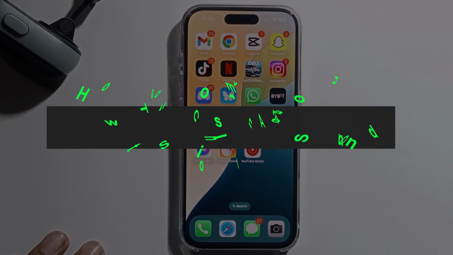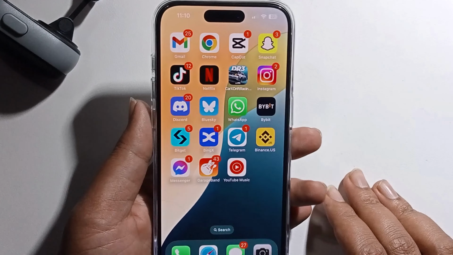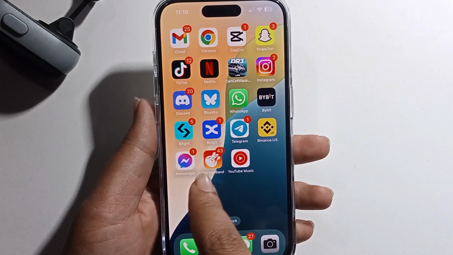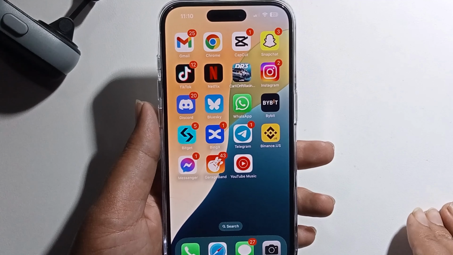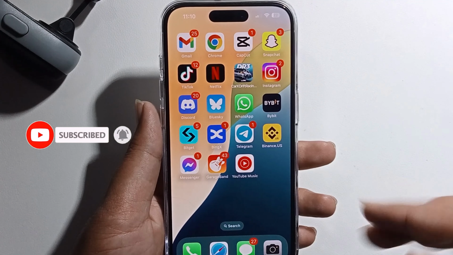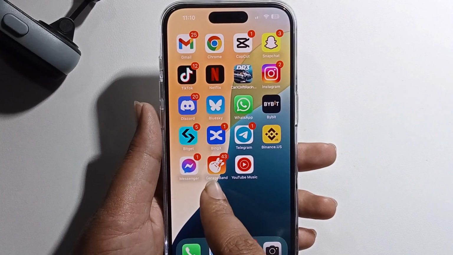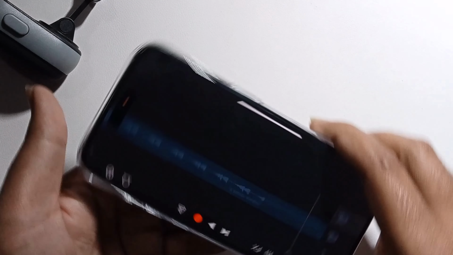Hello everyone, today I will show you how to set a custom alarm sound on iPhone 16 Pro or 16 Pro Max. So you need to first install these apps. Now I'm providing a full guide, so don't skip my video. So let's get started. You can easily install these apps from your App Store and launch this.